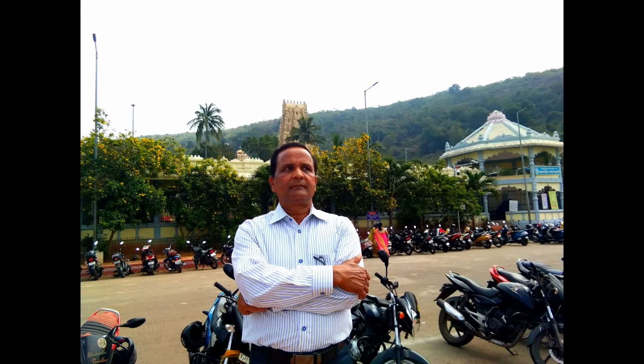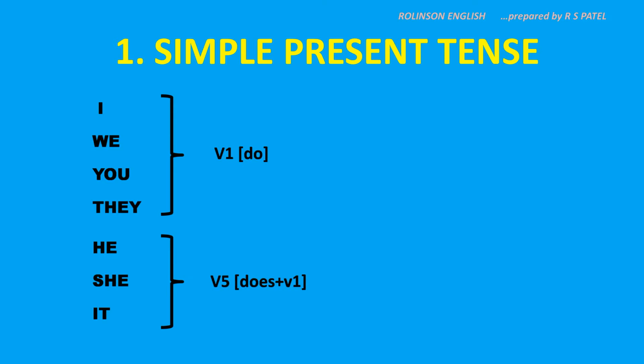So let us take simple present tense first. Here you see the rules. With I, we, you, they, we use V1 to make the sentence. And do is in bracket. Do is a helping verb here, actually. It is put in bracket, which means that it will not appear in positive sentences, but in negative and interrogative, it will appear.